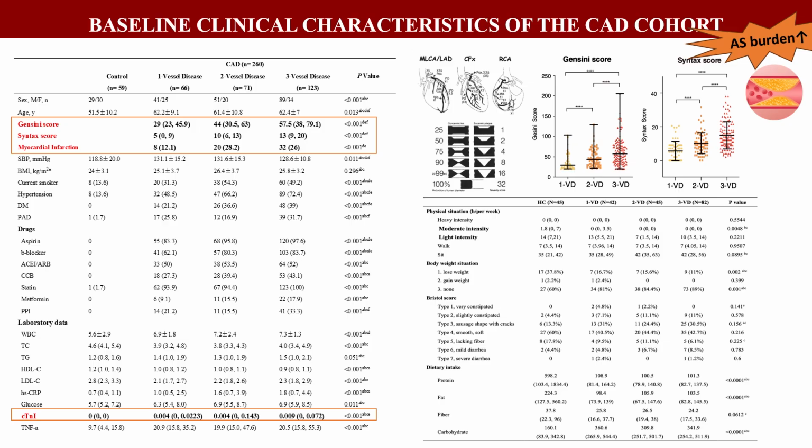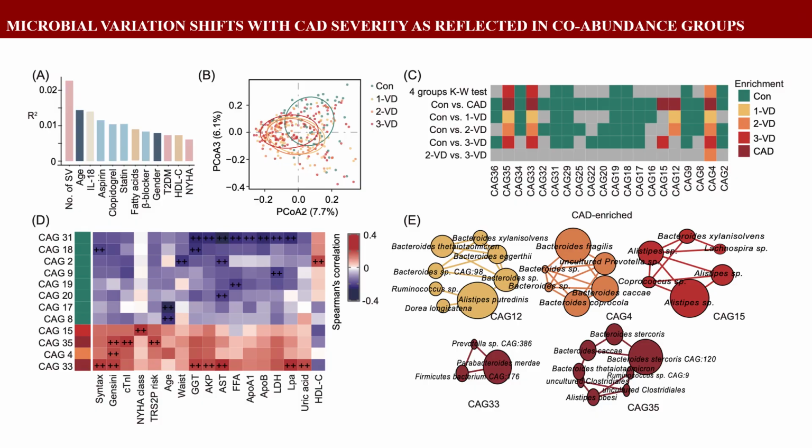59 control individuals and 260 patients were enrolled. Detailed clinical information was collected. Patients were stratified according to the number of stenosed vessels, atherosclerotic burden, myocardial infarction ratio, and cardiac troponin levels increased progressively. Shotgun metagenomic sequencing was performed and generated 1,046 MAGs.